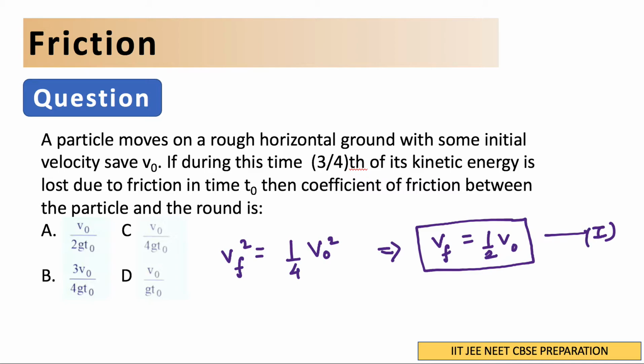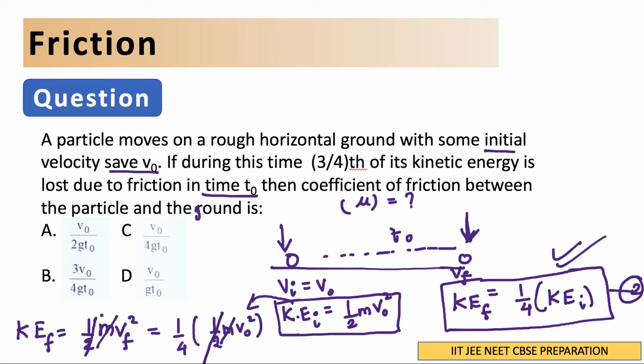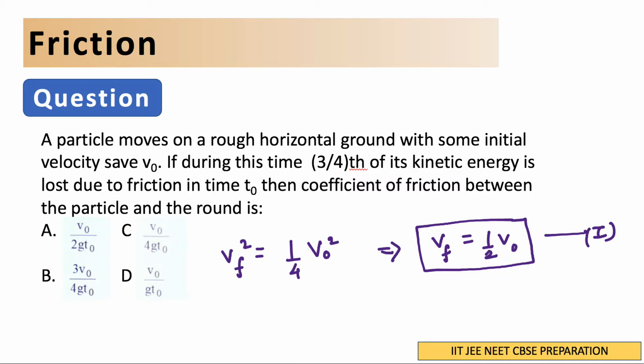Now we will use this. How? We know what the final velocity is. When the particle is traveling, the initial velocity was vi and the final velocity is vf. So we know v is equal to u plus at. Just apply that: final velocity is initial velocity plus acceleration times time. So what is going to happen now?